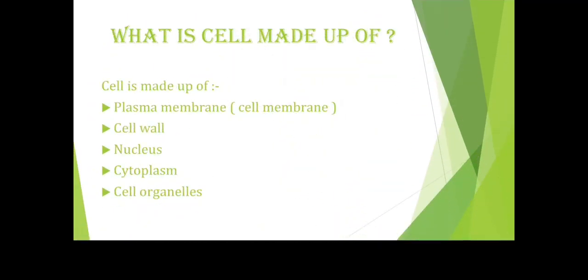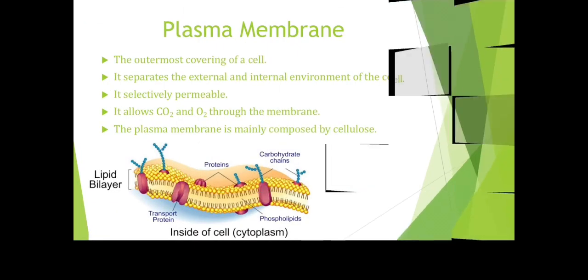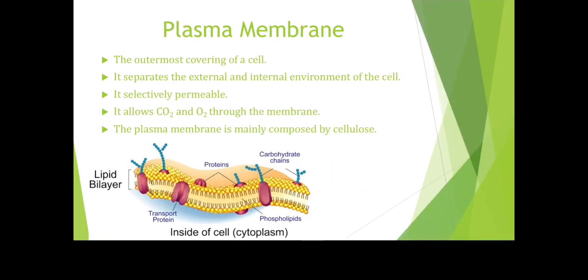Now let's see what cells are made up of. Cells are mainly made up of the plasma membrane, which is also called the cell membrane, the cell wall, the nucleus, the cytoplasm, which is also called the protoplasm, and cell organelles that perform different activities. Firstly, let us see the plasma membrane. The plasma membrane is the outermost covering of a cell. It separates the external and the internal environment of the cell. It is selectively permeable, and so it only allows certain substances to enter and move outside.